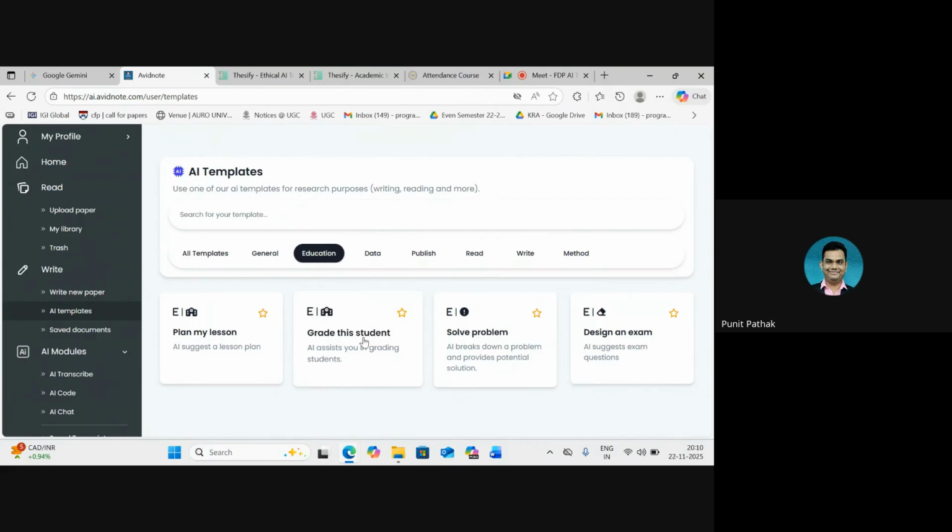So we get 4 major options here, which are plan a lesson, grading of students, solving a problem by putting the question on the tab, and designing any examination or assessment that we want to do. We can try this out depending on if we require this, but there are much better tools which can solve this problem, including the chatbots that we use.